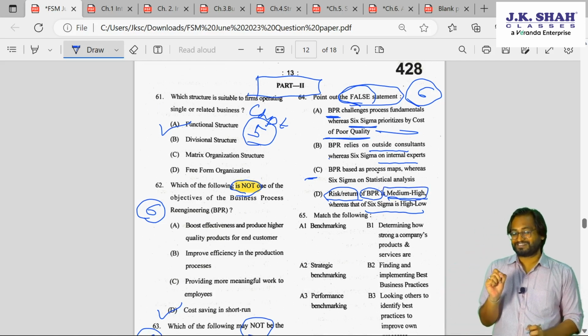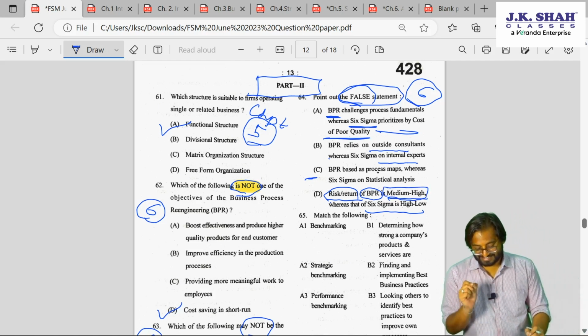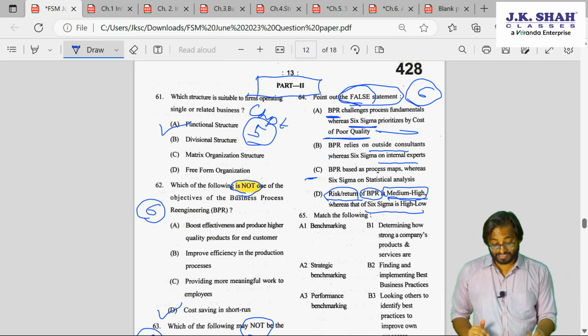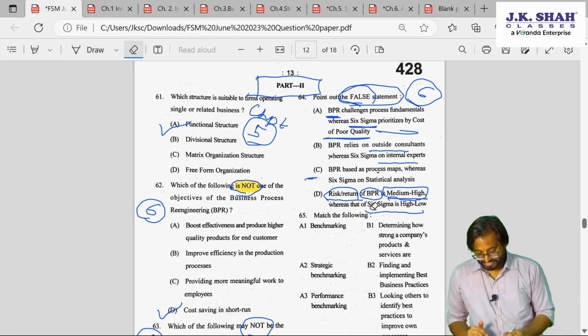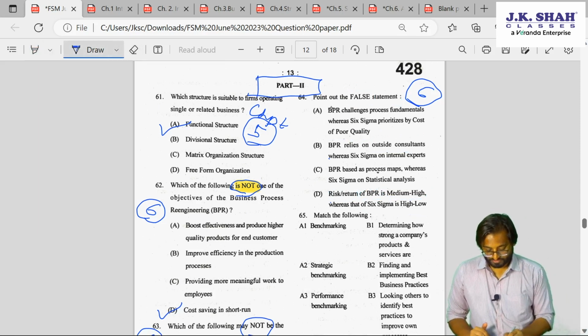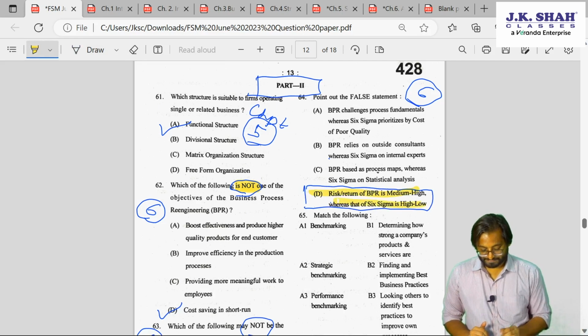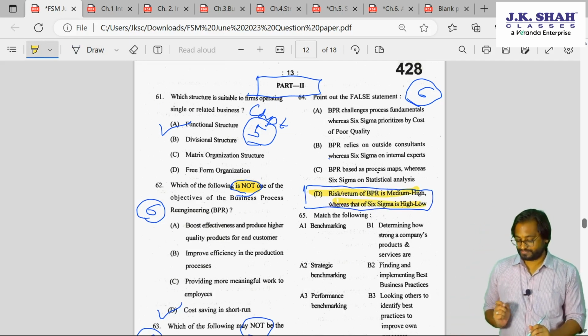In BPR, the risk and the return is medium high. So what can we conclude from all this? We can conclude that the false answer for this question will be answer D. Option D is your answer. I hope you understood this.